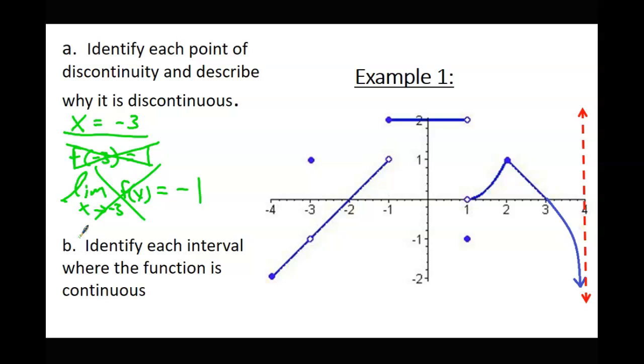Okay, so here we go. We're going to say x equals -3 is discontinuous there because, let's write because, f of -3 is not equal to the limit of my function as x approaches -3. So the function exists and the limit exists. The problem is those are two different points. Let's look at our next one.